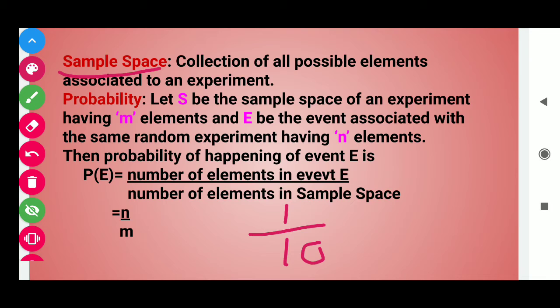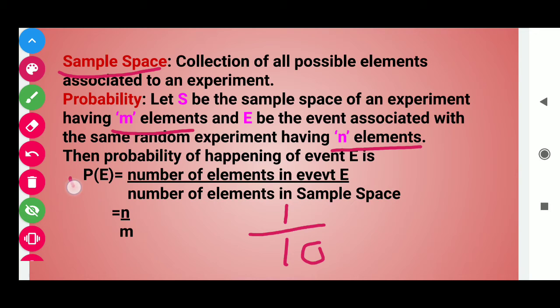Here you have the definition of probability. Let S be the sample space that contains m elements, and E be the event associated with the same random experiment that contains n elements.